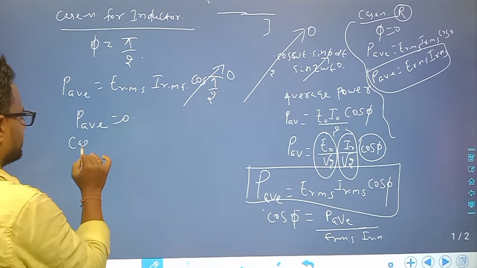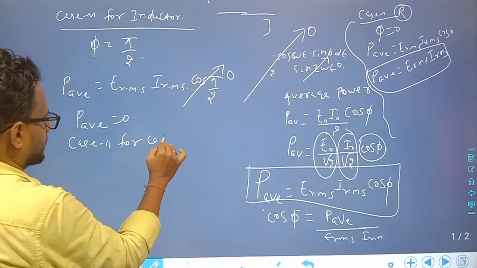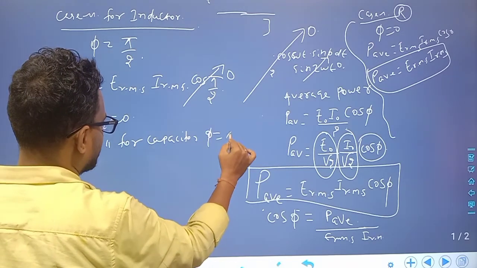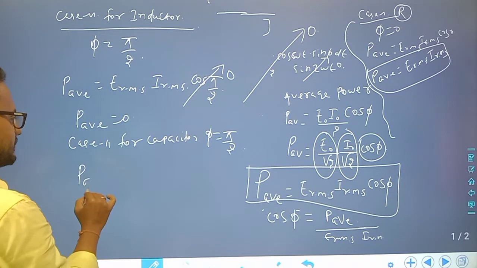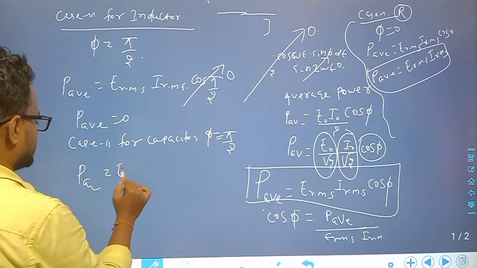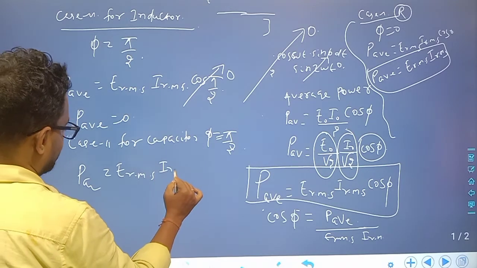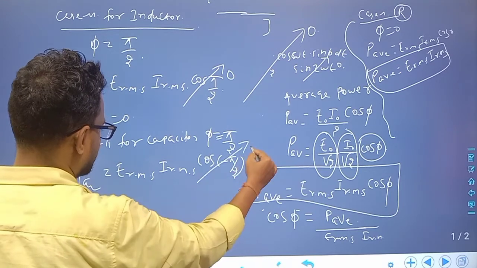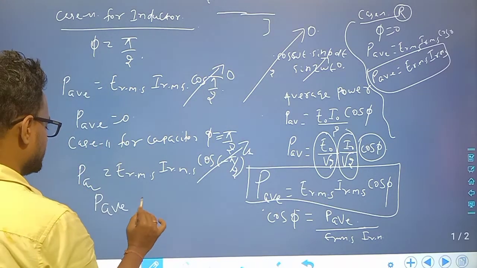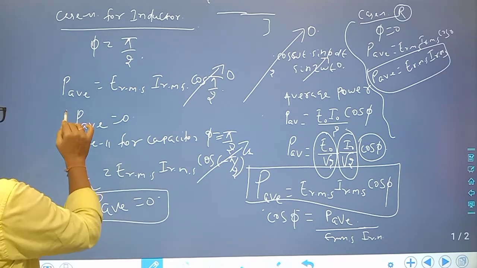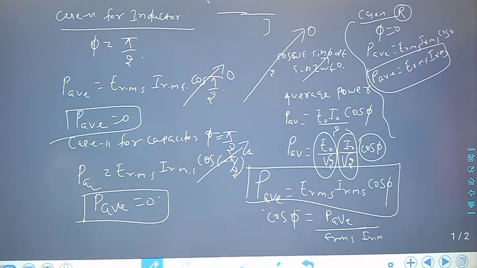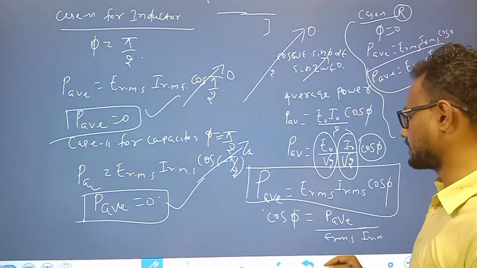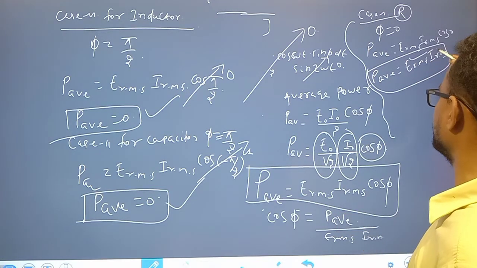Similarly for case 3, for the capacitor circuit, phi is equal to minus pi by 2. So E RMS, I RMS, cos of minus 90 degrees is also 0. So the average power is equal to 0. So in case of the inductor circuit and the capacitor circuit, the average power is equal to 0. But in case of the resistor circuit, the average power is equal to E RMS into I RMS.